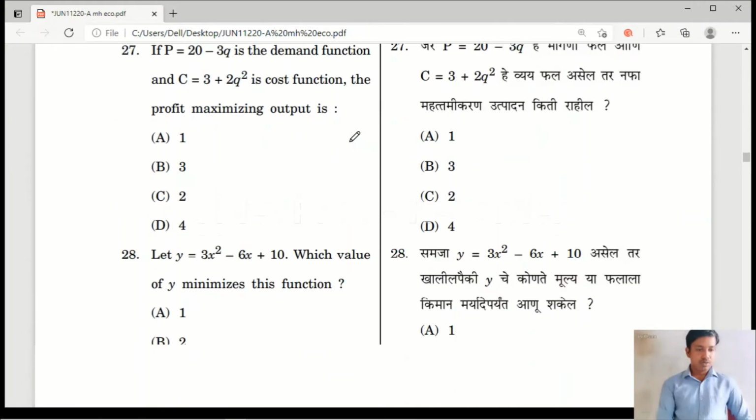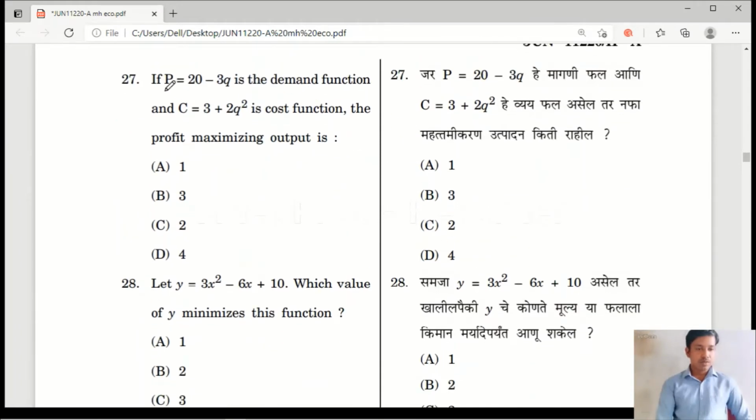Question number 27. If p is equal to 20 minus 3q is the demand function and the cost function is 3 plus 2q square, the profit maximizing output is, yes, here the profit maximizing output will be 2. You can calculate it by applying the derivatives.